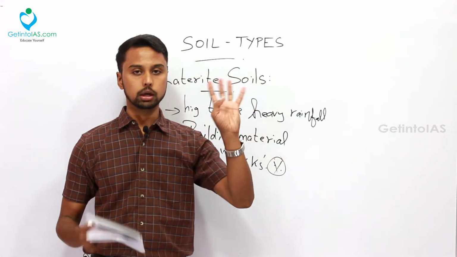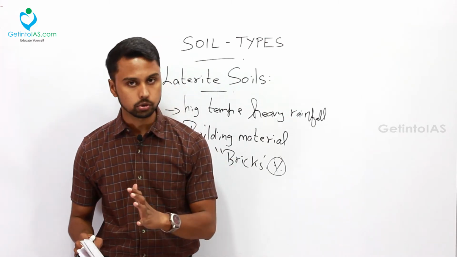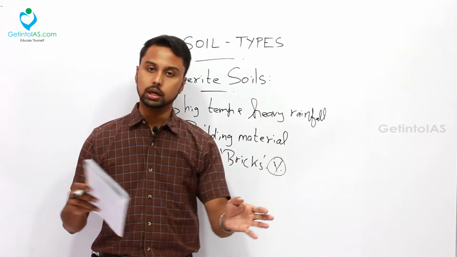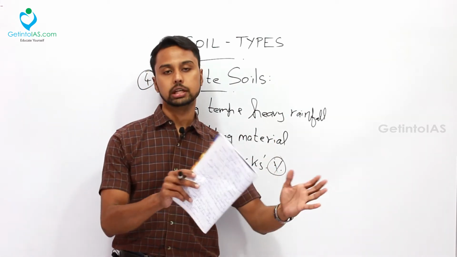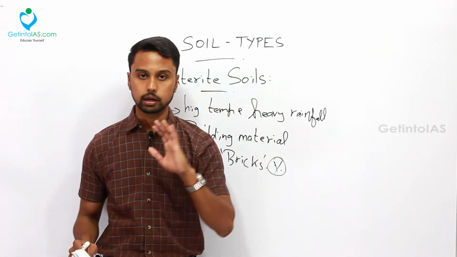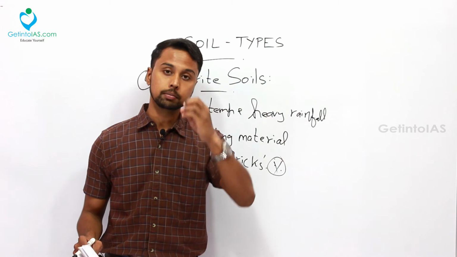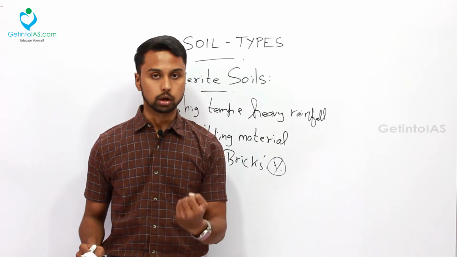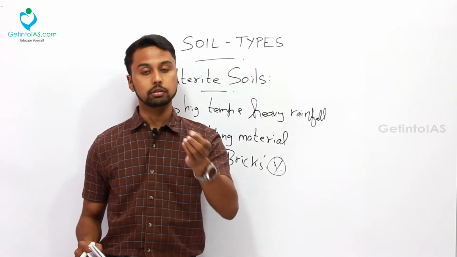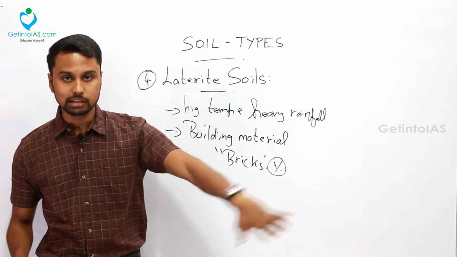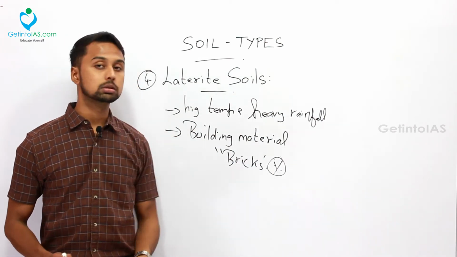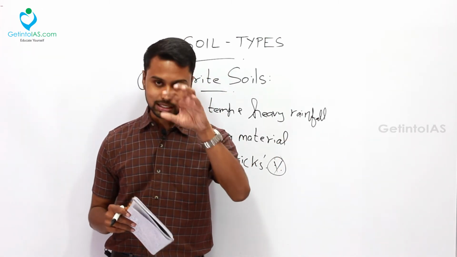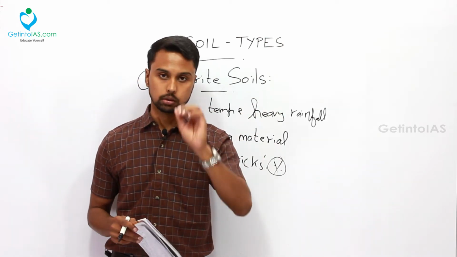We have dealt with these four very important soil types. First we dealt with the alluvial soil, next the black soil, red and laterite soil. These are the important four. The remaining three are not that important, but these four you have to study very carefully. Every soil has a unique feature. With alluvial soil, we learned about the four types of alluvium, and that it is of depositional nature. With black soil, why it is black in color and retentive of moisture. Red soil, why it is red in color, because of the ferric oxide. And with respect to laterite soil, it is leached away, so it is not fertile at all. It is used in brick manufacturing. So every soil has important features, and that is where UPSC will be consistently asking questions. So remember that in mind.